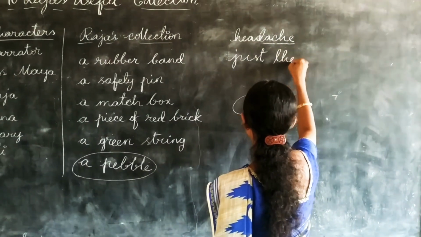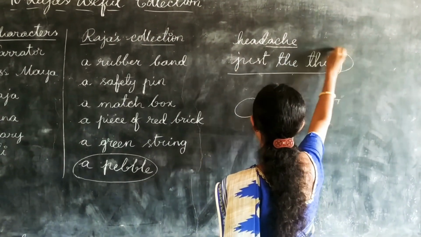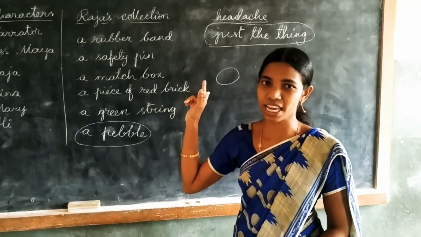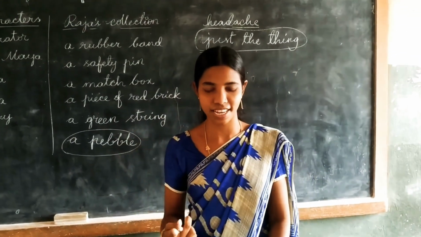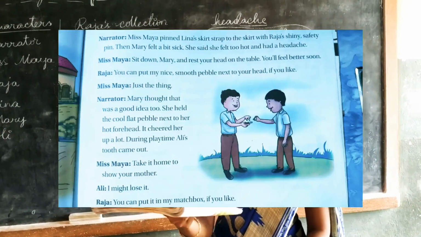Just the thing. I told you to remember this sentence. No, just the thing means for what purpose she is searching. That is the thing required. Okay, the needed thing is just the thing. Then immediately she offered that. Next, the narrator is describing again.